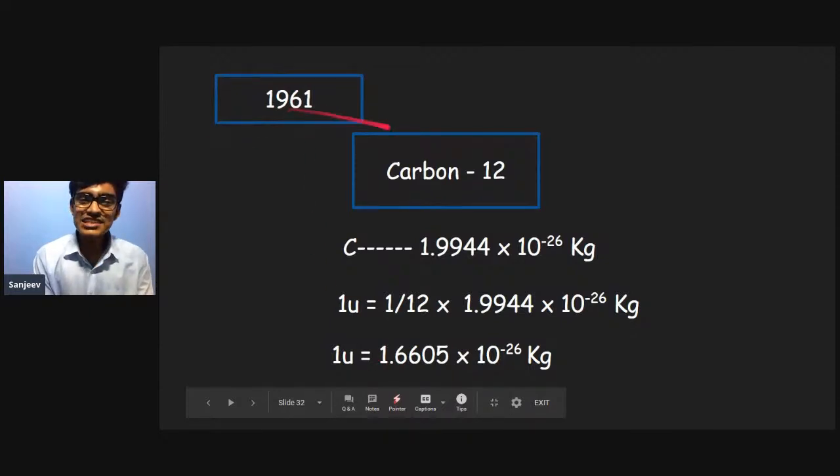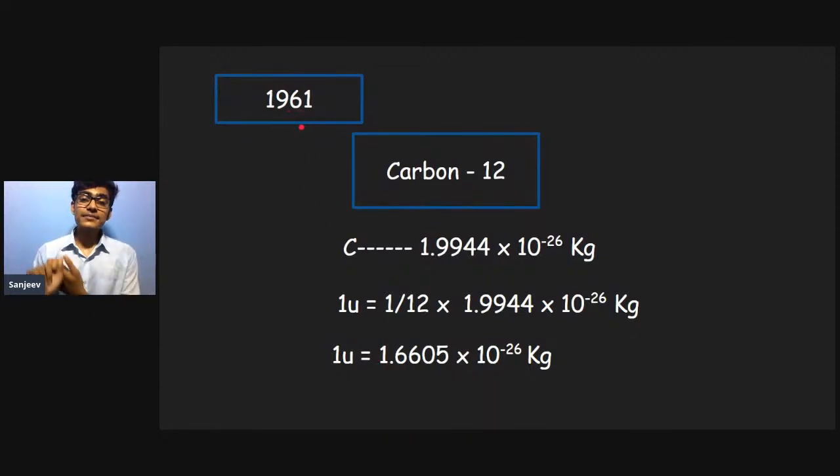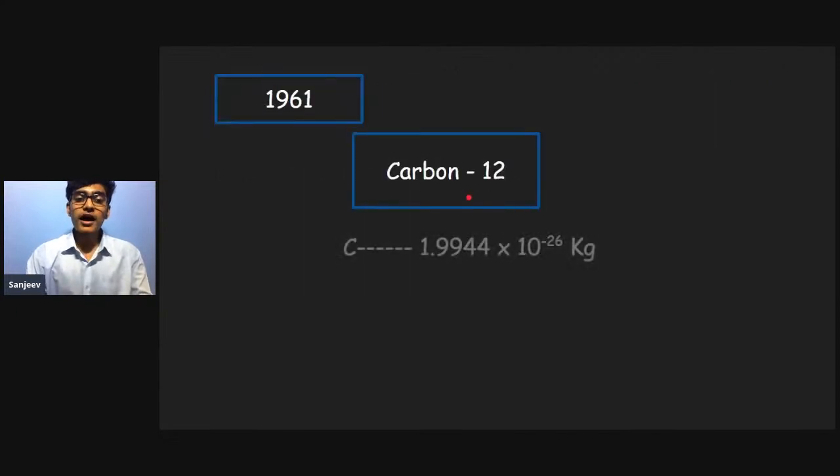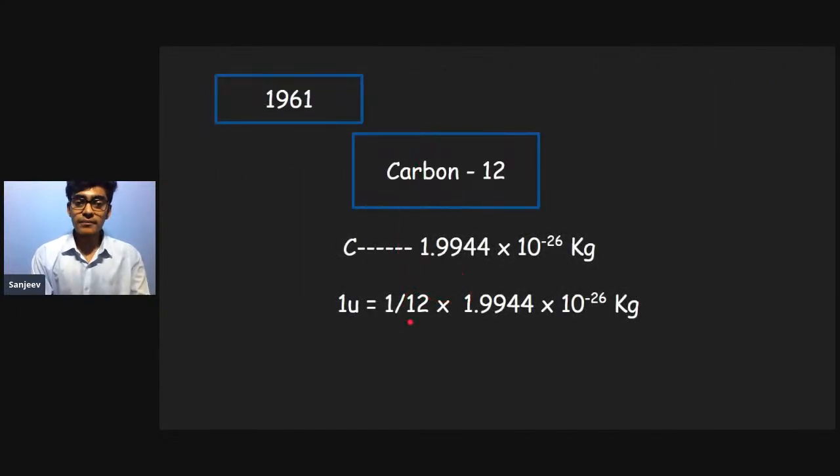But in 1961, a standard unit was used, that is carbon 12. So instead of using oxygen, scientists started using carbon 12 as the standard measurement to measure all the atomic masses. So for oxygen it was 1 upon 16, for carbon it is 1 upon 12. So the unified mass for carbon 12 is 12 u actually.